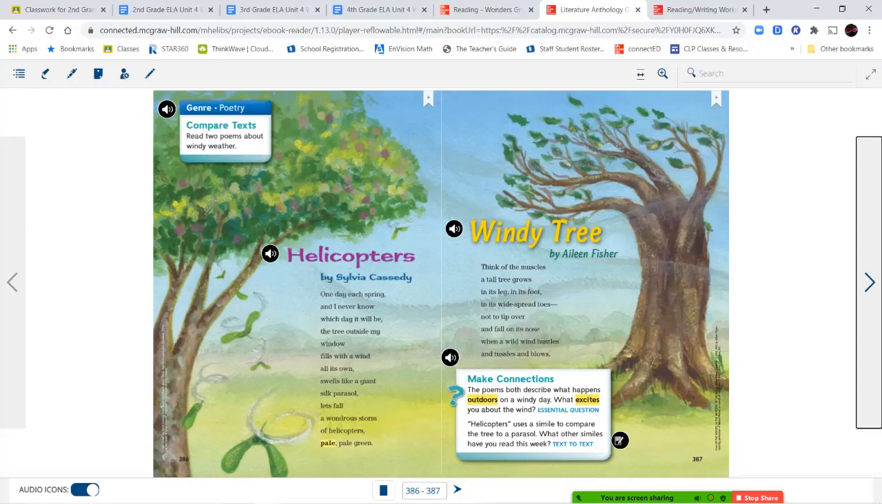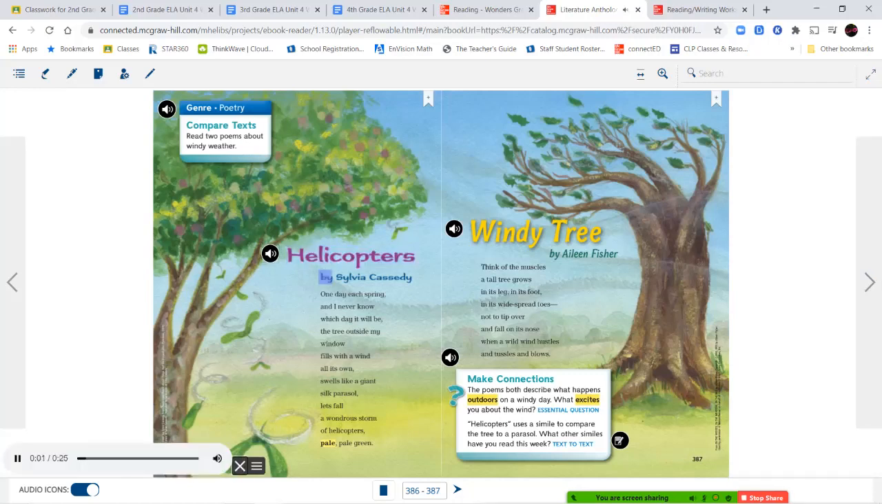Now, the next set of poems we're going to be reading, the first one is called Helicopters, and the second one is called Windy Tree. Helicopters by Sylvia Cassidy. One day each spring, and I never know which day it will be, the tree outside my window fills with a wind all its own, swells like a giant silk parasol, lets fall a wondrous storm of helicopters, pale, pale green.